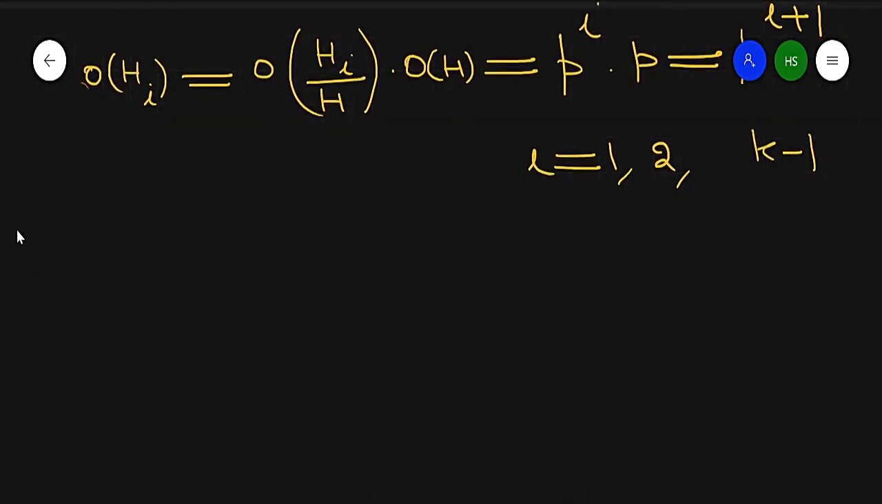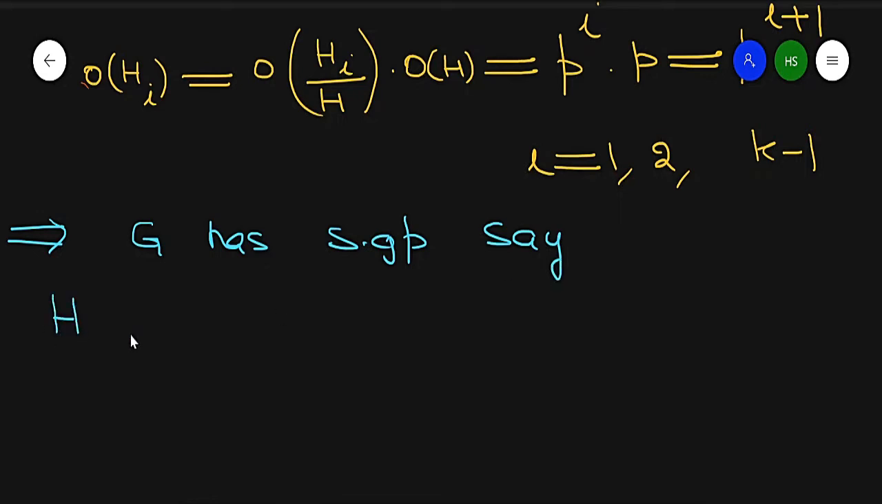Then it implies G has at least the subgroups, say one is H, its order is P. Second is H1, its order is P square. H2 and so on, up to Hk minus 1. So what is its order? Its order is P, its order is P square.